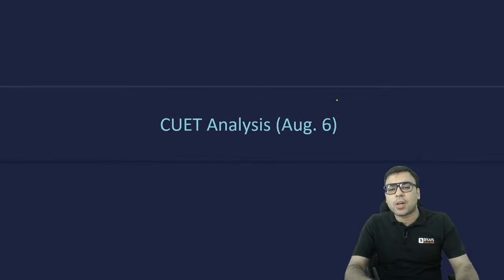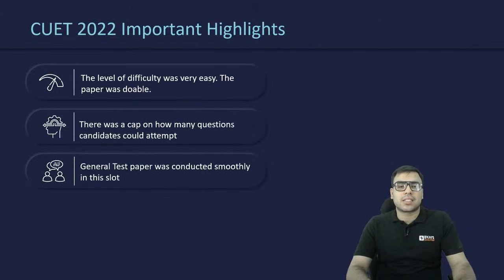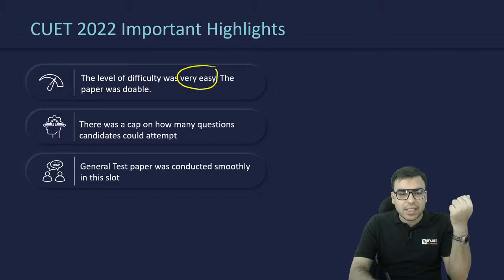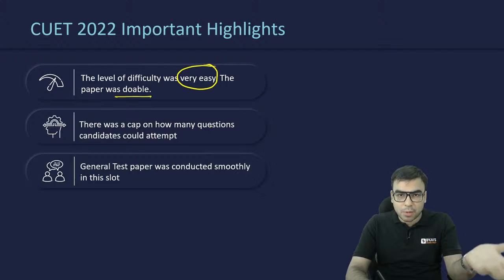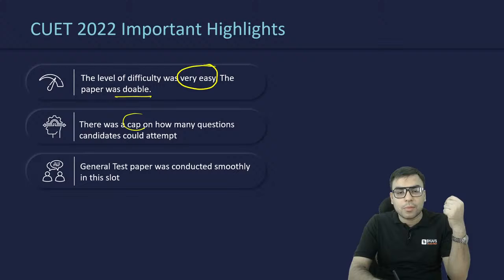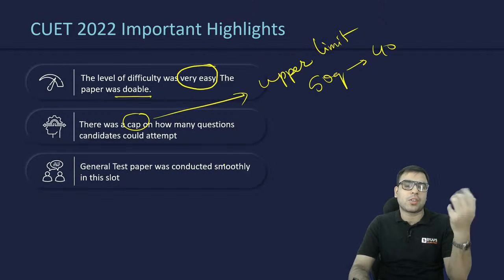Then let's talk about the CUET analysis of the 6th August paper. Overall, the difficulty level was very easy. The paper was doable. If you had prepared properly and genuinely, you could have easily answered it. Then there was a cap on how many questions to attempt. It means an upper limit. Let's say 50 questions are given, and you are supposed to answer only 40 or so. That's called the upper limit or cap.